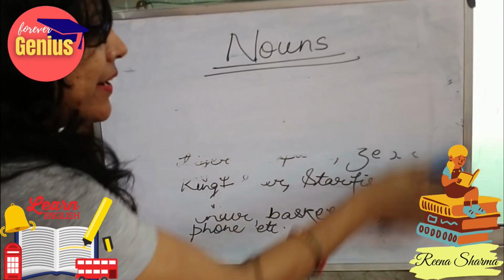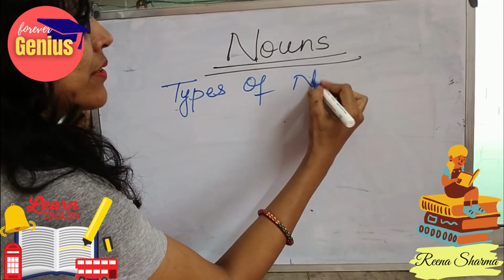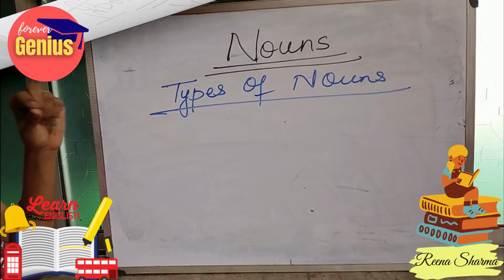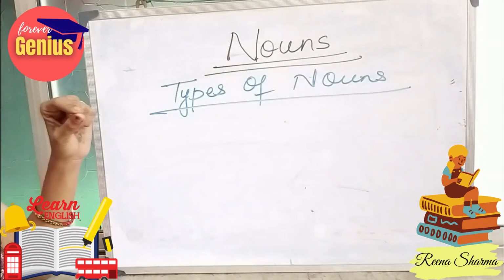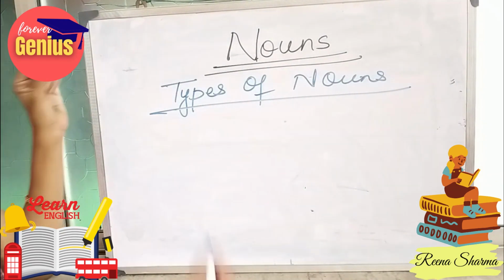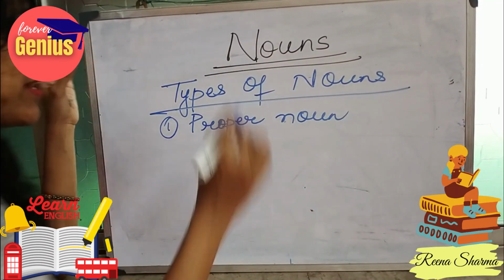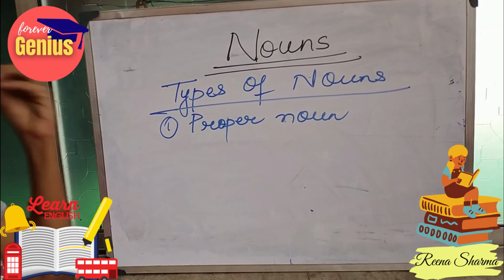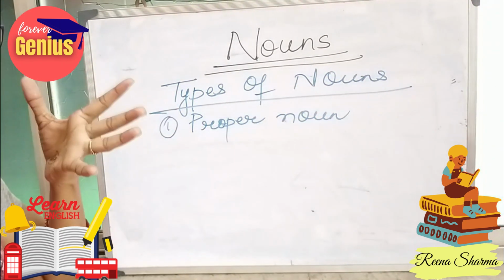Now let's see the different types of nouns. There are basically 5 types of noun. Let's understand them line by line. Number 1 is proper noun. Proper noun means when I particularly talk about a place or a person or thing.